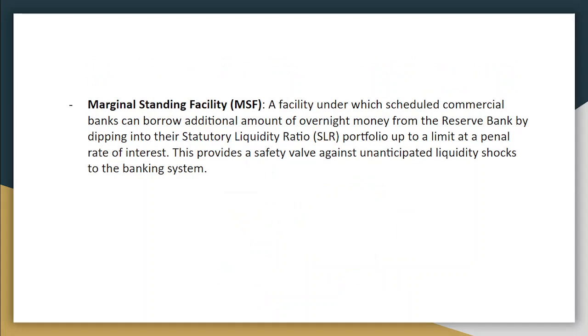Then we have the marginal standing facility. It is a facility under which scheduled commercial banks can borrow an additional amount of overnight money from RBI by dipping into their SLR portfolio up to the limit, at a penal rate of interest. This provides a safety valve against unanticipated liquidity shocks to the banking system.